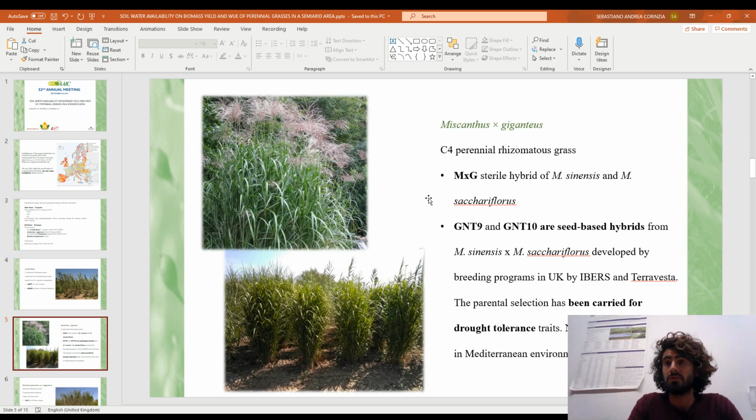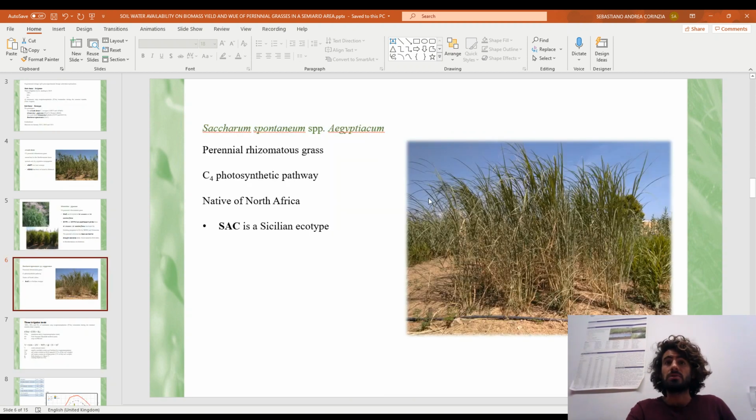We had 3 genotypes of Miscanthus. We test the Miscanthus giganteus hybrid and 2 new seed-based hybrids that have been developed by Ibers and Terravesta. These 2 hybrids come from a parental selection for drought-tolerant traits. Saccharum spontaneum is a seed-free perennial rhizomatous grass that is naturalized in Sicily.